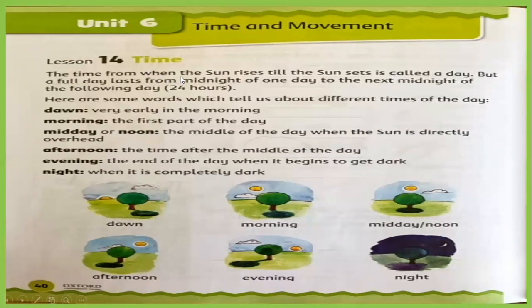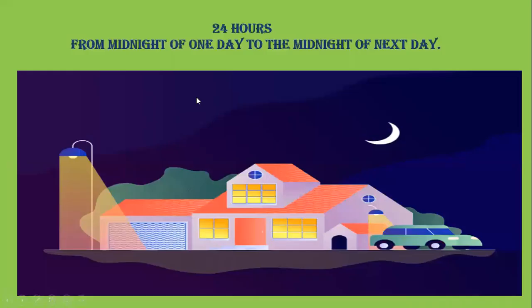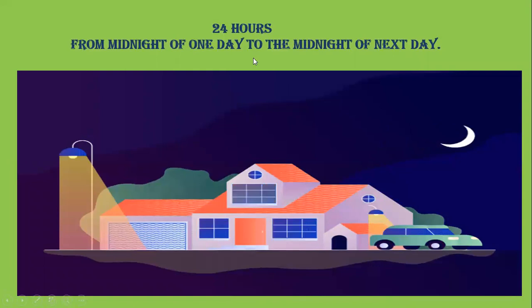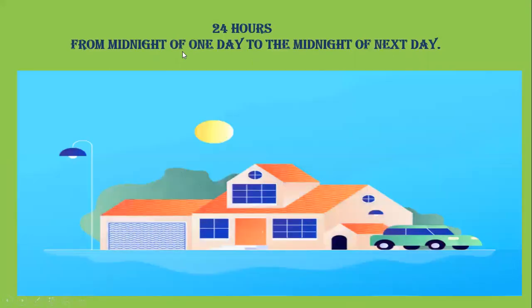So they are telling us that when the sun rises till the sun sets is called a day, but a full day lasts from midnight of one day to the next midnight of the following day. Let's understand from here: 24 hours from midnight of one day to the midnight of the next day.